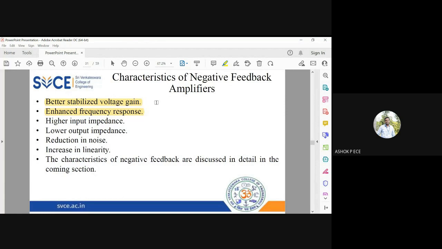You know, frequency response means I'll be drawing frequency versus gain, a semilog graph. So if you draw the frequency versus gain graph, you find that it is going to be a stabilized graph because my bandwidth is going to increase.